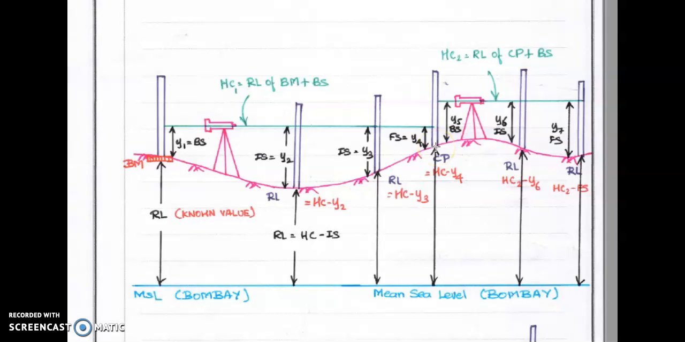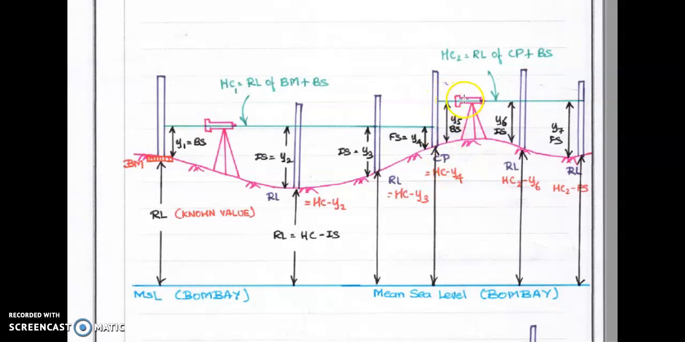Because for this we have to take two readings, one is foresight and another one is backsight. So after changing the instrument here, take the first focus, the last reading, last position. The last position of the last reading and the corresponding value is considered as backsight.